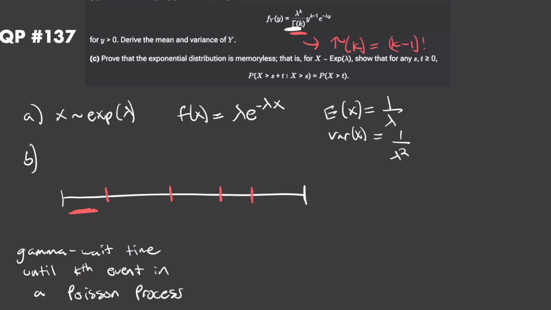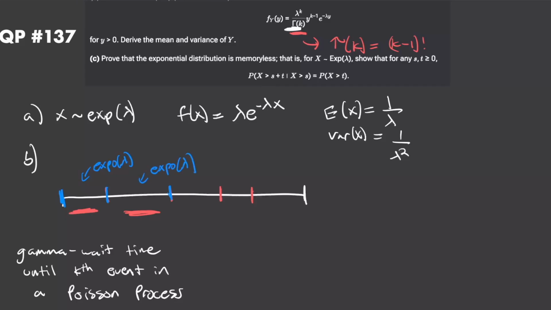Because the exponential is the wait time until the first event, or it's also known as the wait time between two events. So if this is my Poisson process and I start at t equals 0, then my wait time until the first event is going to be exponentially distributed. And then right when I get my first event, my wait time until my next quote unquote first event, but in this case it's our second event, is also going to be exponentially distributed. So this one's exponentially distributed with rate parameter lambda, and this one's also exponentially distributed with rate parameter lambda.